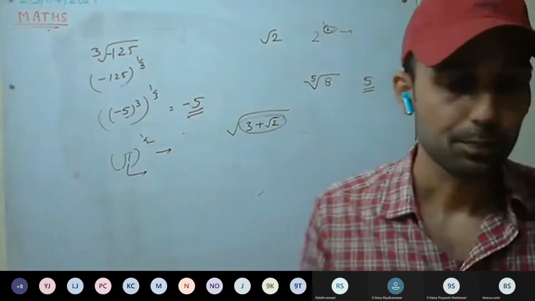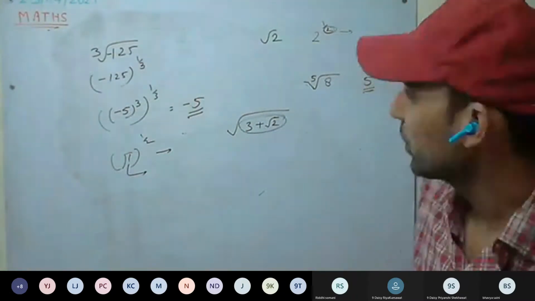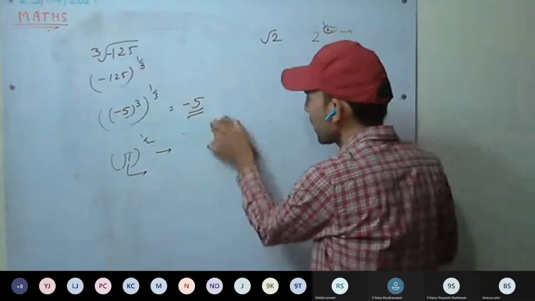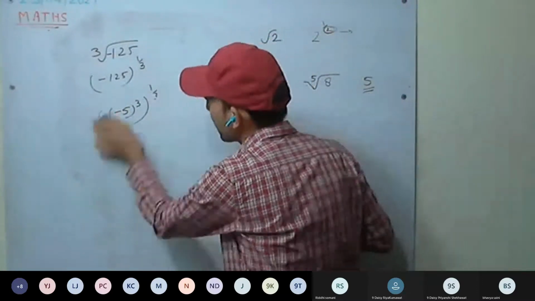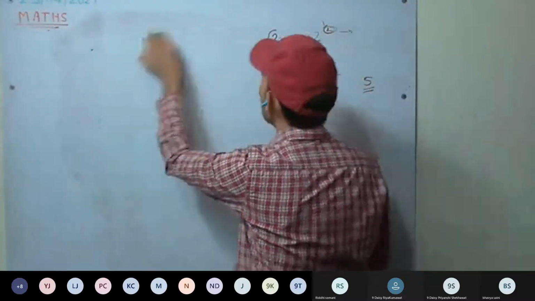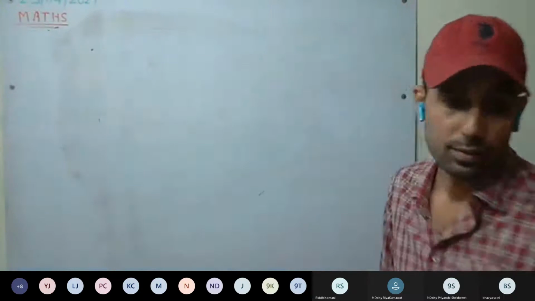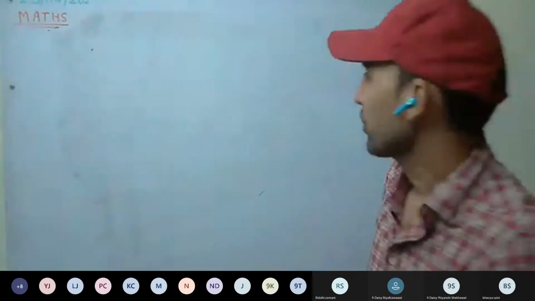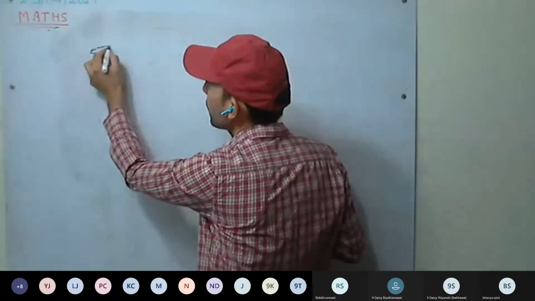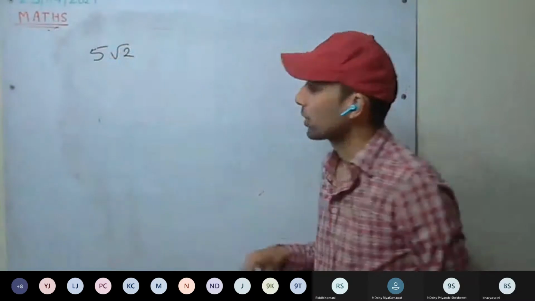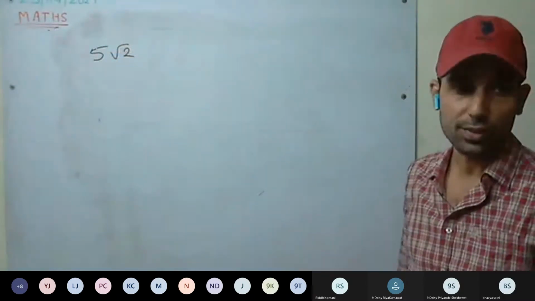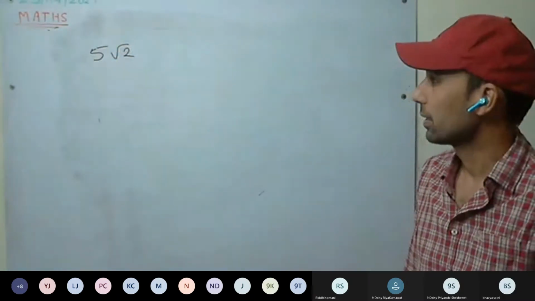Understood this one? Okay. Now we'll be discussing how we can rationalize a surd or any irrational number. So if I'm writing 5 root 2, how can we rationalize it? We have to multiply it by something.